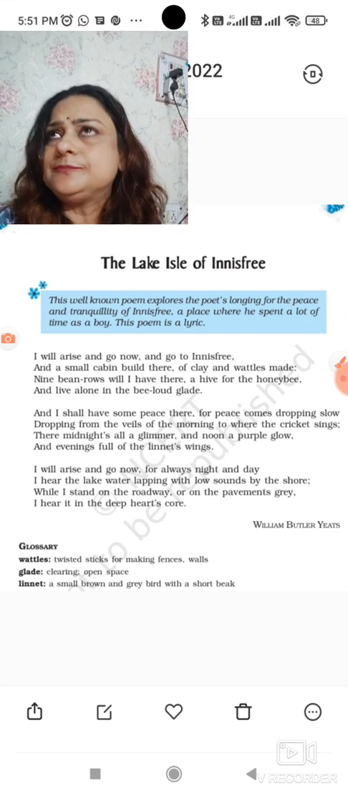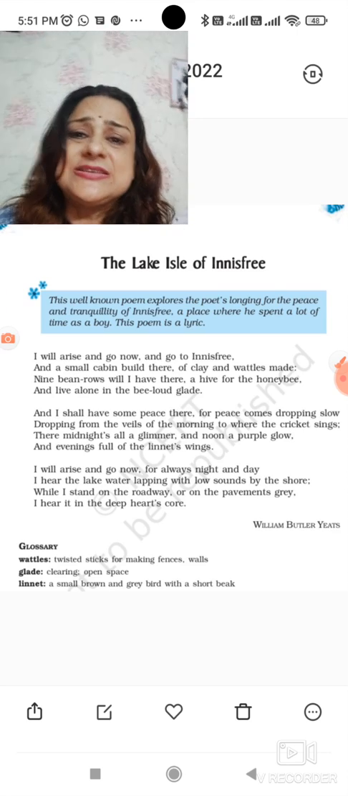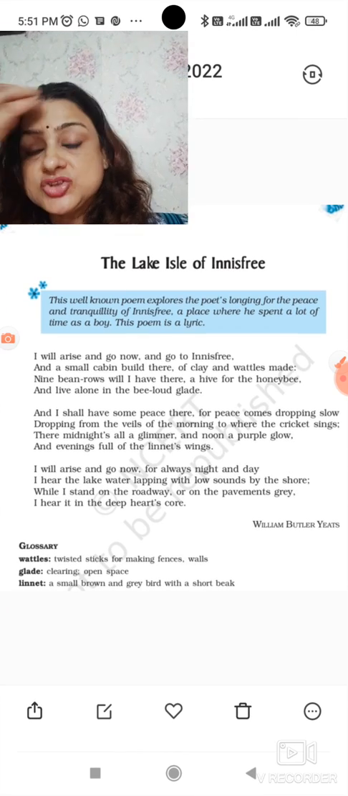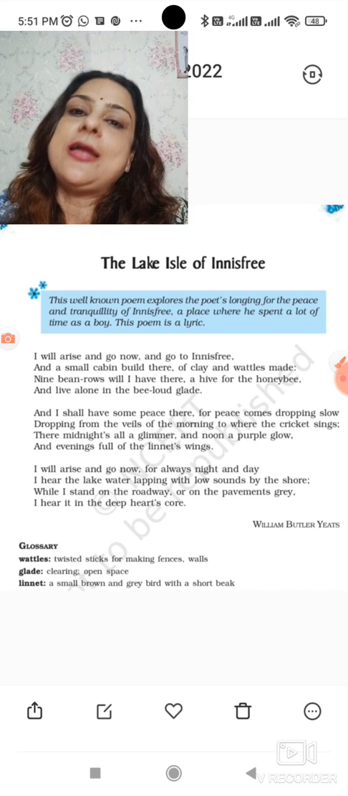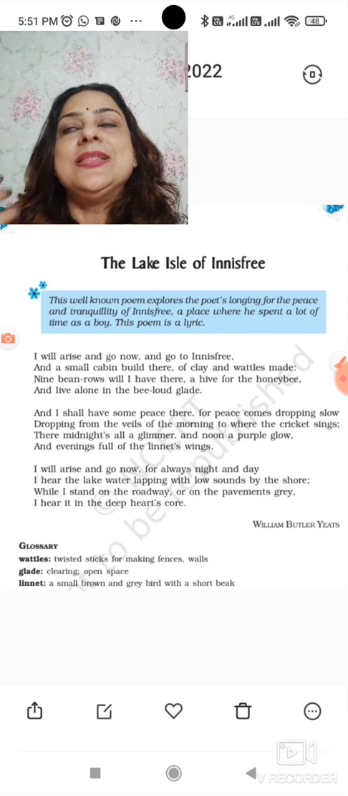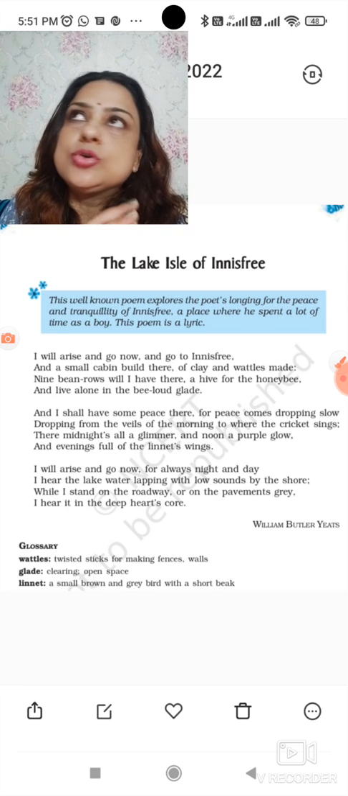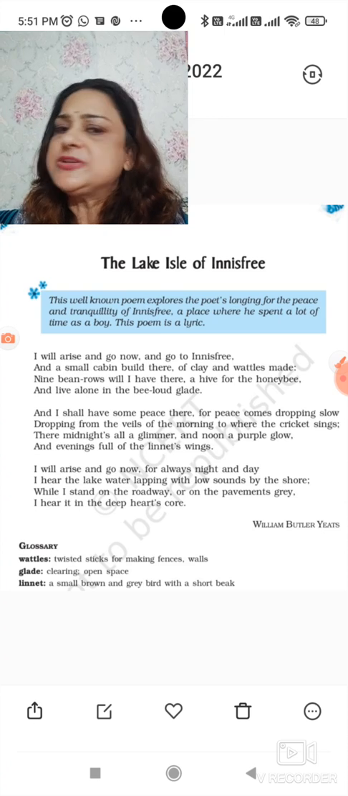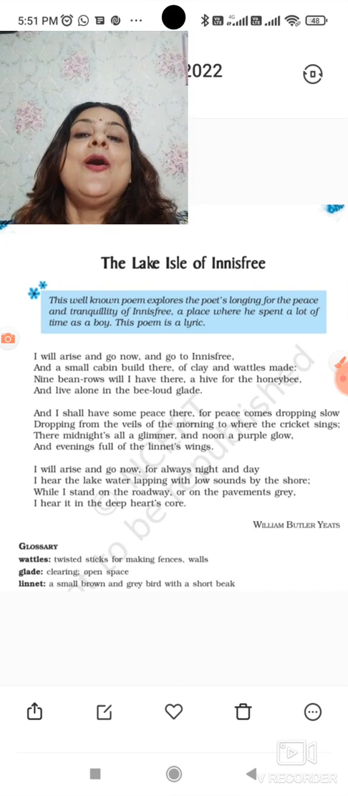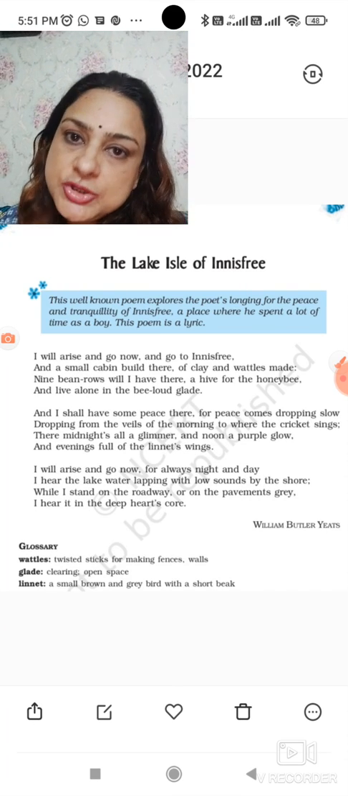And you can imagine how passionate, how desperate he is to move and to quit the life of the city and to go to a life which is full of serenity, full of peace, and full of natural beauty. Okay, so children, this was the explanation of the poem.